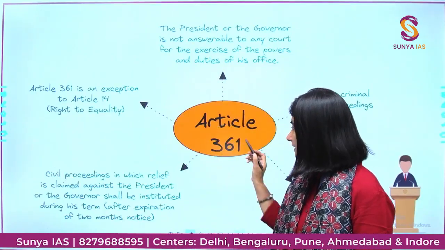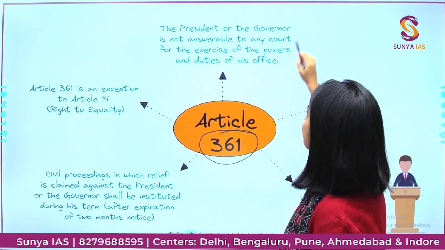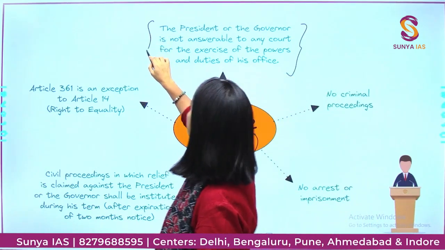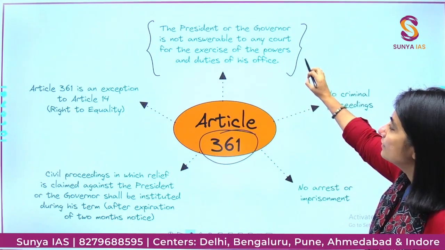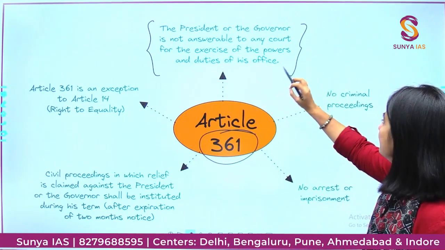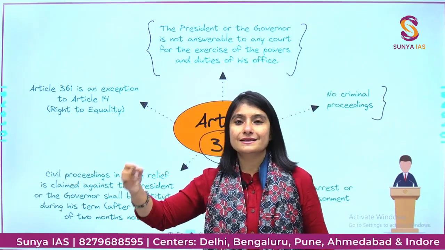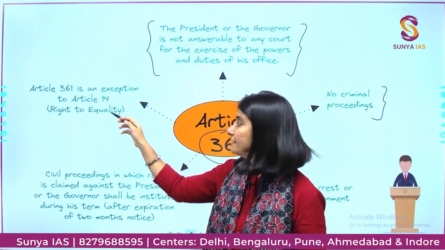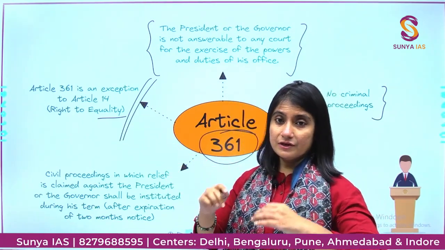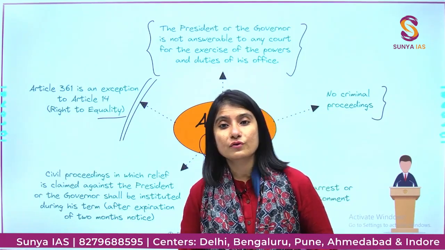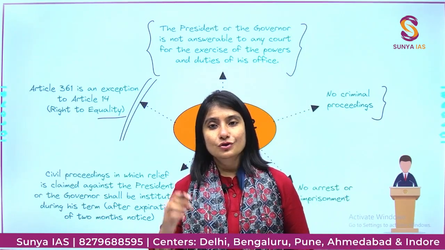Okay, now let's come to Article 361. What does it talk about? The president or the governor is not answerable to any court for the exercise of the powers and the duties. So, it is an exception to Article 14, right to equality. The president and the governor will not be treated equally, and also for whatever actions they are taking in the official capacity, they will not be questioned.